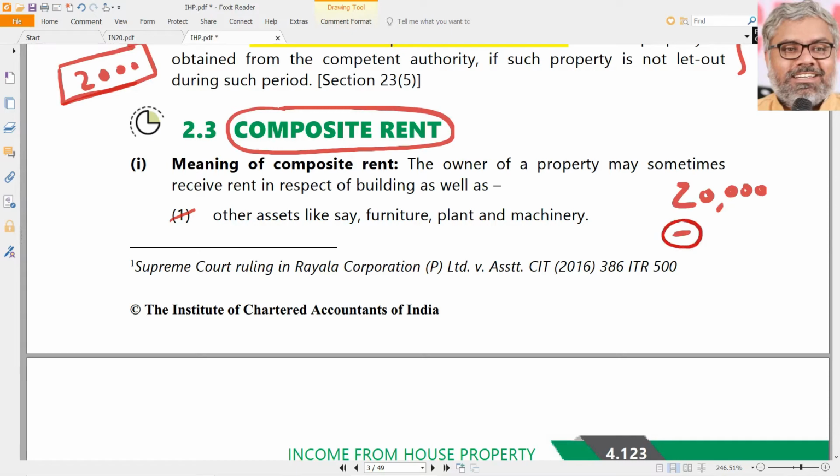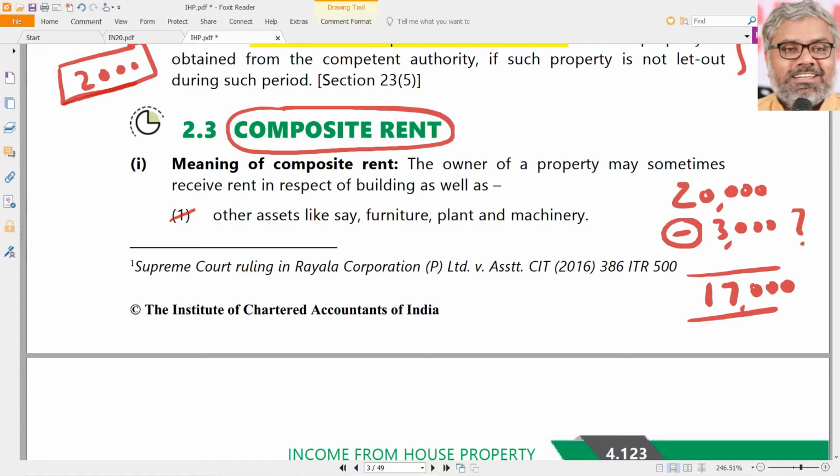So ideally we should reduce whatever amount of furniture is related to this rent. Let us say, imagine it is 3,000, then income from house property will be 17,000. But the problem is how to find out this 3,000.